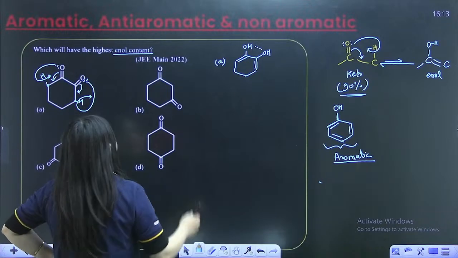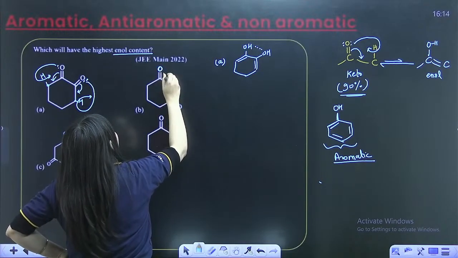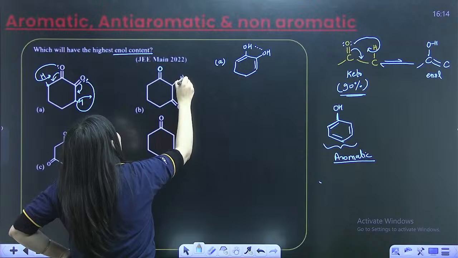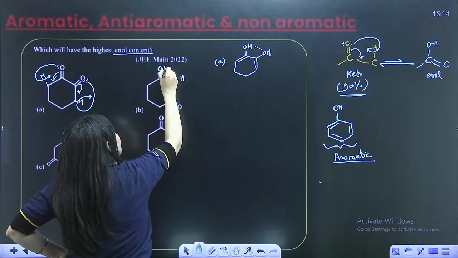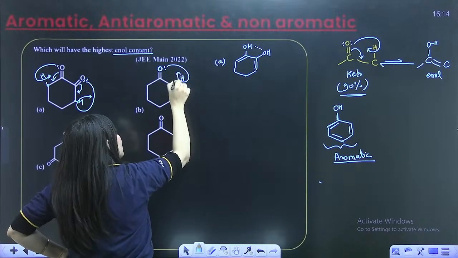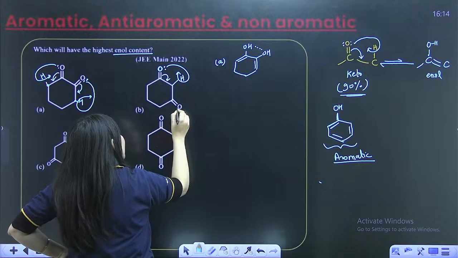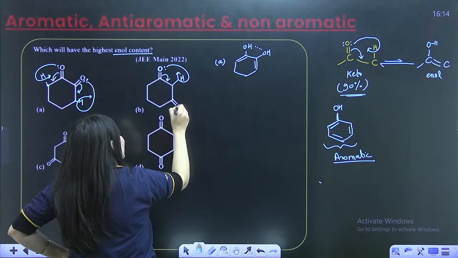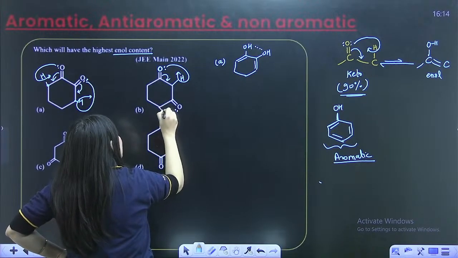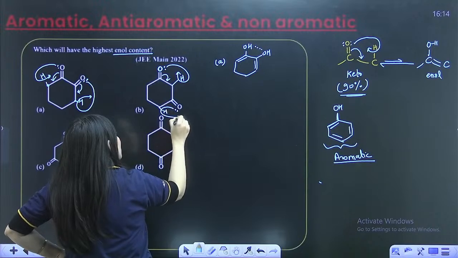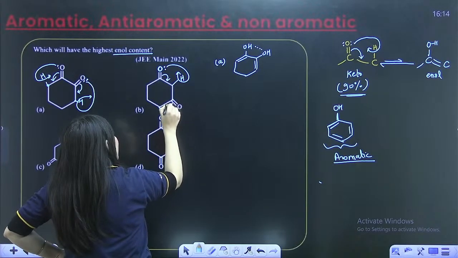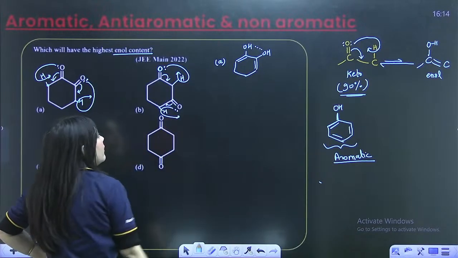Next, the B isomer. Here this can be the alpha hydrogen for it, so this oxygen will abstract this hydrogen and this double bond will come here. Once again, this oxygen has this alpha hydrogen; it will abstract it and this double bond will move over here, right?